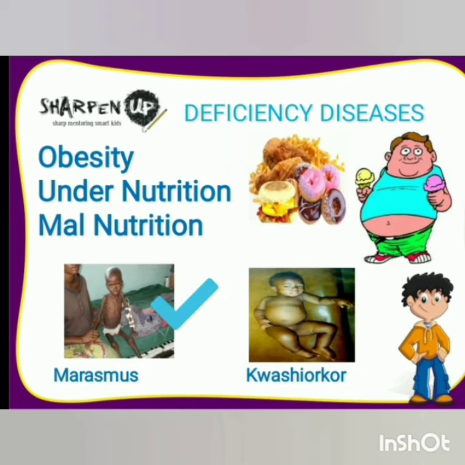Now next we have marasmus. Marasmus is a disease that occurs due to the deficiency of proteins and carbohydrates in the diet. A child suffering from marasmus becomes very thin and lean, and has dry and wrinkled skin.